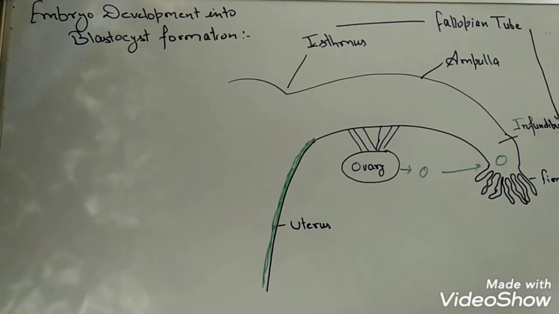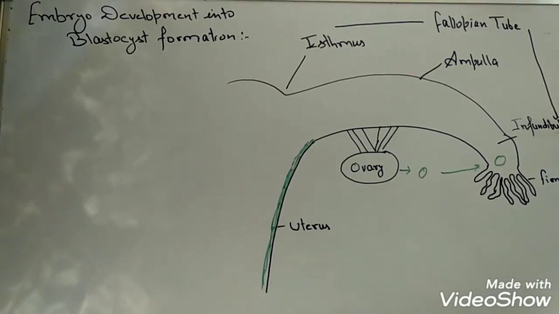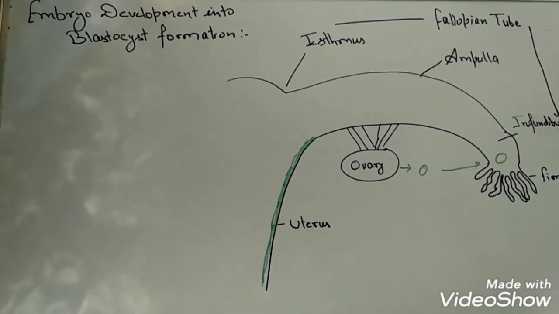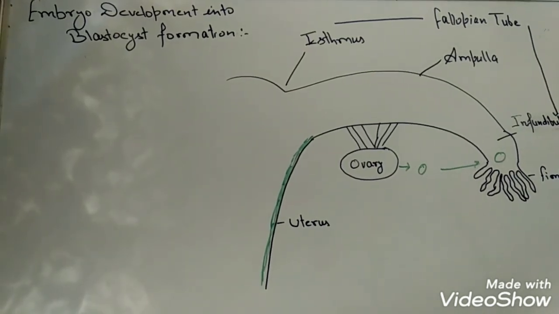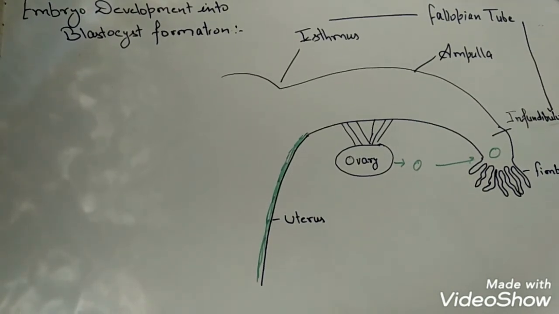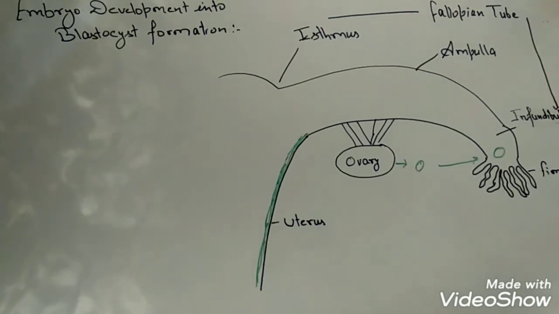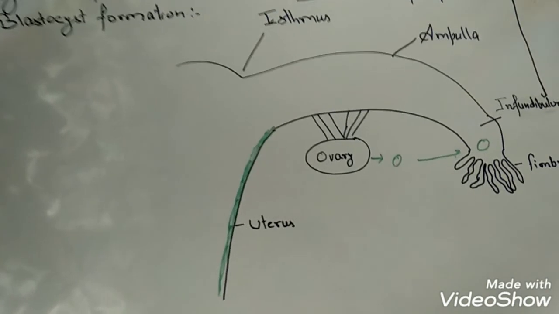In the diagram, the ovum has been shown using a green marker, and the arrows represent its movement track. The first arrow indicates the release of the ovum from the ovary, and the second arrow indicates its movement from the body cavity into the infundibulum.